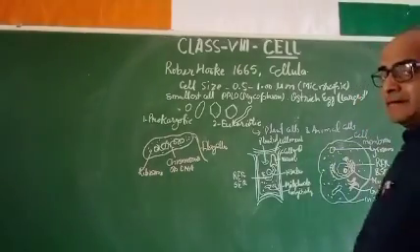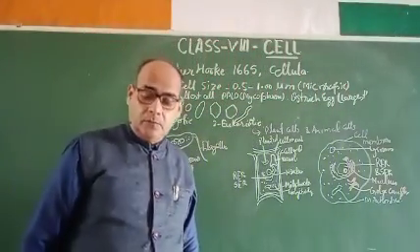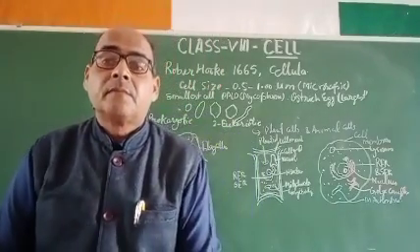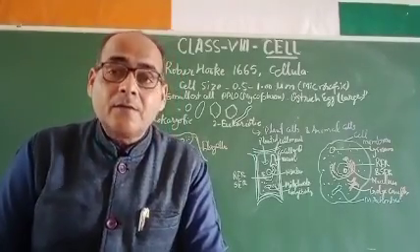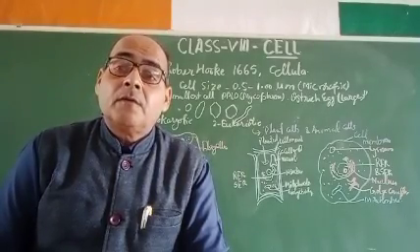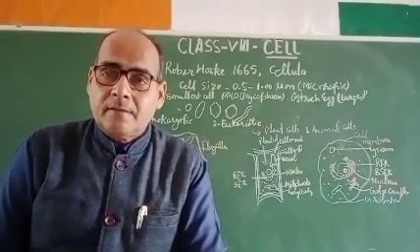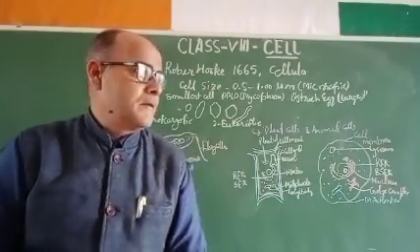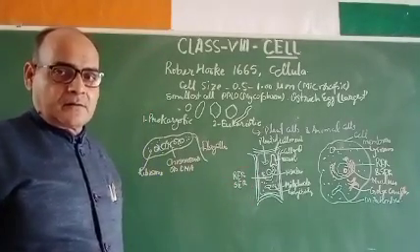So my dear student, by these small revisional diagrams, you will be able to differentiate between plant cell and animal cell. And these are eukaryotic cells. Why are they eukaryotic cells? They are eukaryotic cells because they perform individual functions, and they are complete cells. They have all the cell organelles. That is why they are called the structural and functional unit of life.